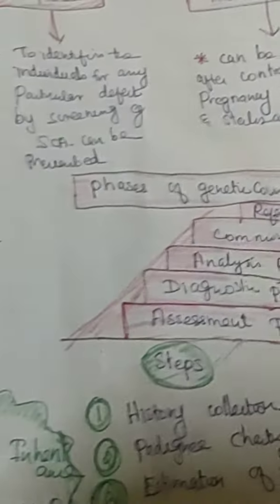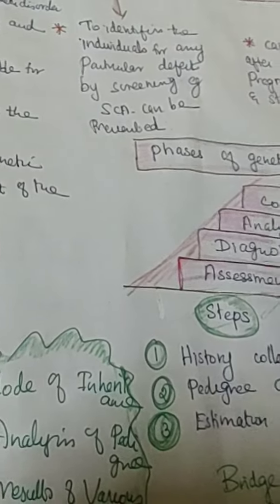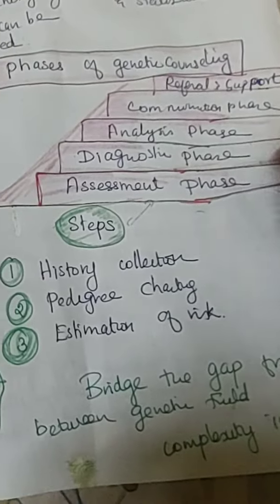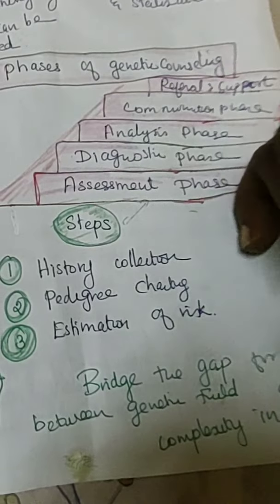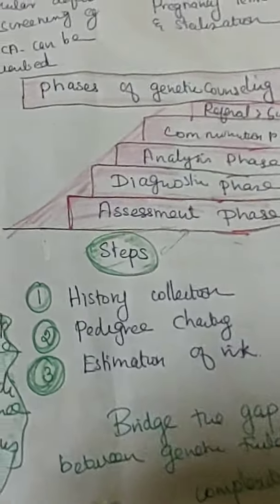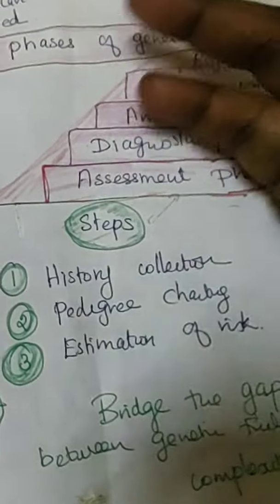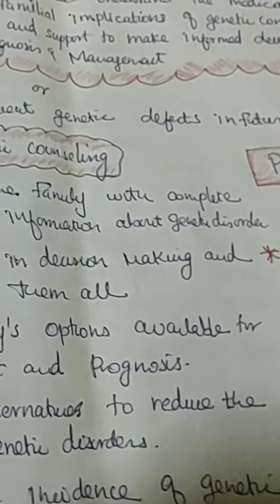Actually, what genetical counseling is really doing is bridging the gap for people between the genetical field and the complexity in life. So it helps to avoid unnecessary problems, and it focuses, with good intention, on positive eugenics.